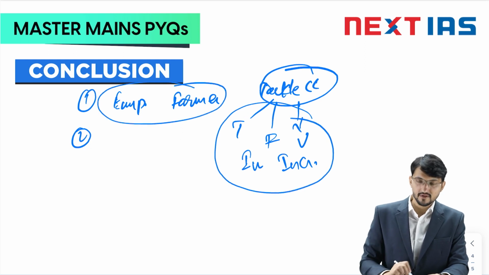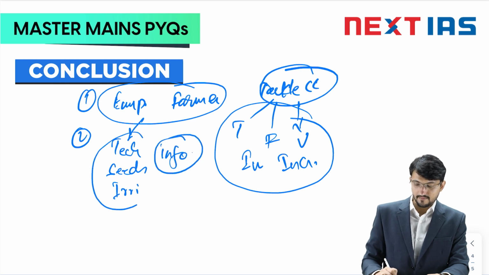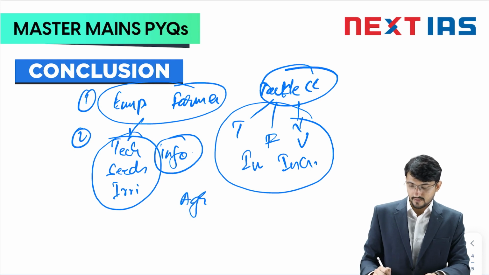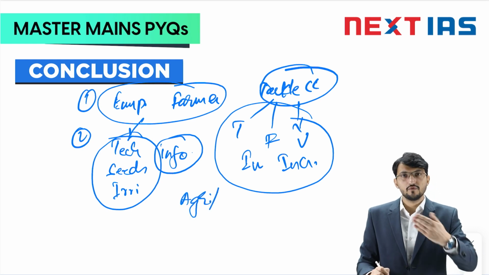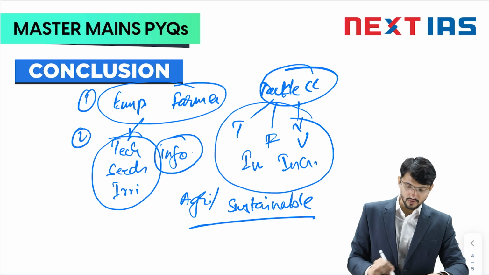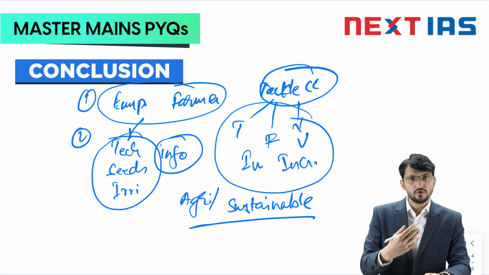And how would you empower the farmer? You give them technology, you give them seeds, you give them irrigation and information. Prepare them. And combining these 2, what can you make? Agriculture, or let's say growing crops or food security, sustainable. That you write. This is one conclusion. Fine. So the global cooperation will also come. The farmers will also be tackled, the farmer or the food grower.